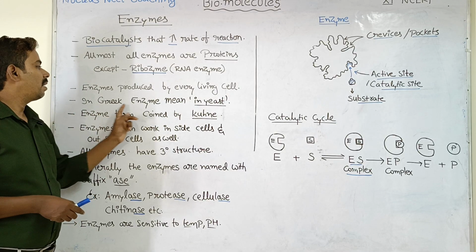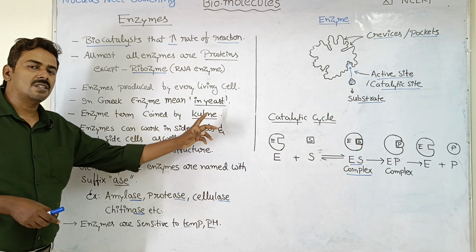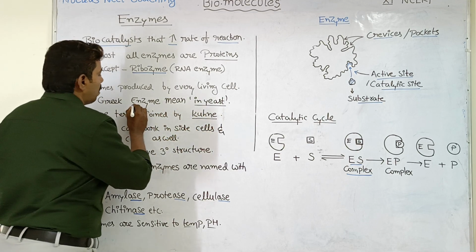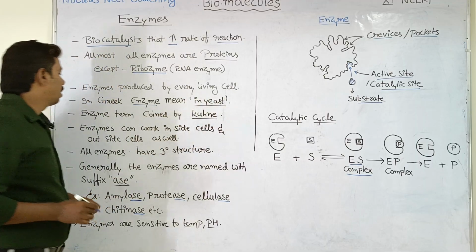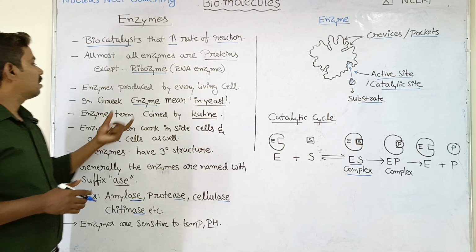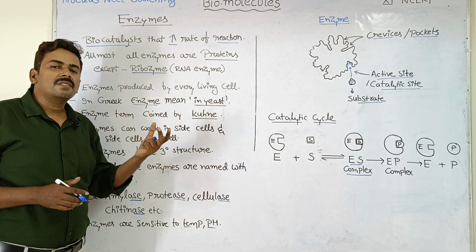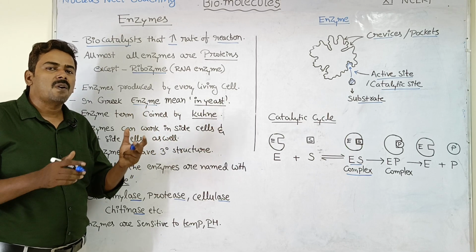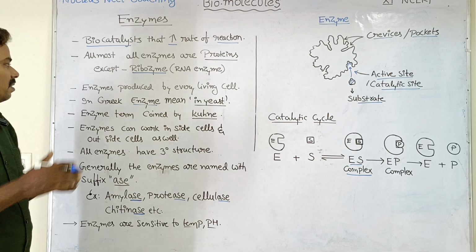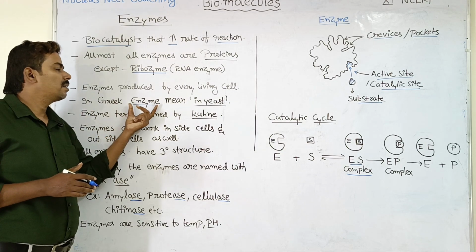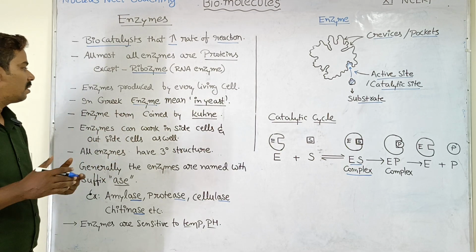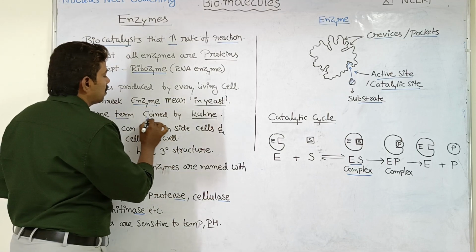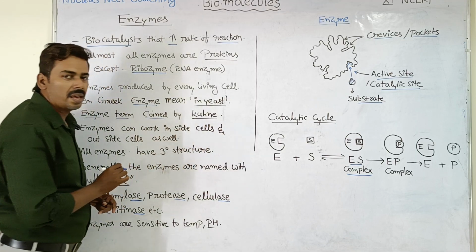Okay. In Greek, enzyme means in yeast. In the Greek language, the term enzyme means in yeast. So why did they give the term enzyme? Because the scientists isolated the enzyme called zymase, which was found inside the yeast, and that is the reason the name enzyme was given. And who gave the term enzyme? The term enzyme was coined by a scientist called Kuhne.